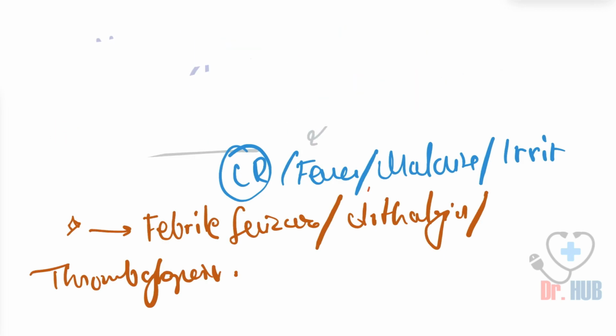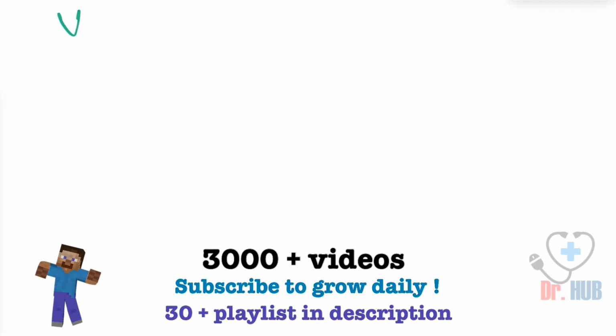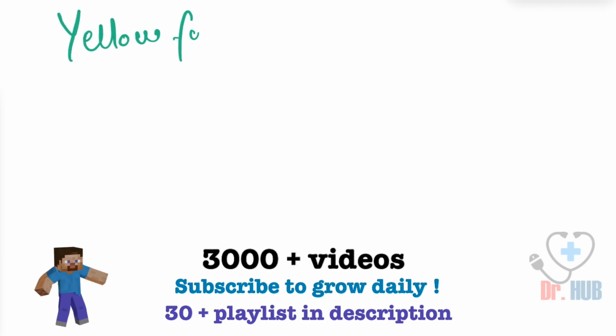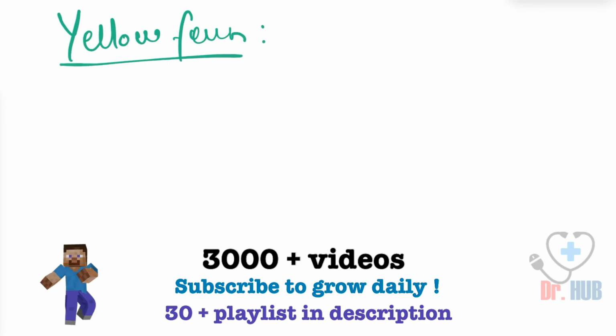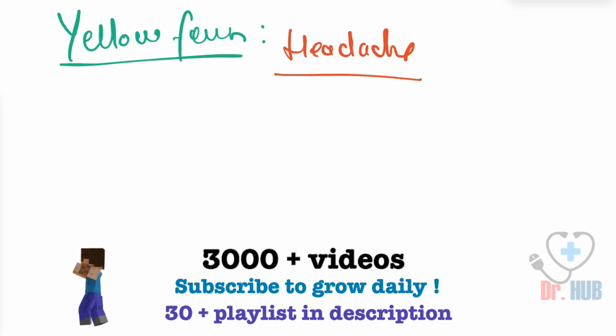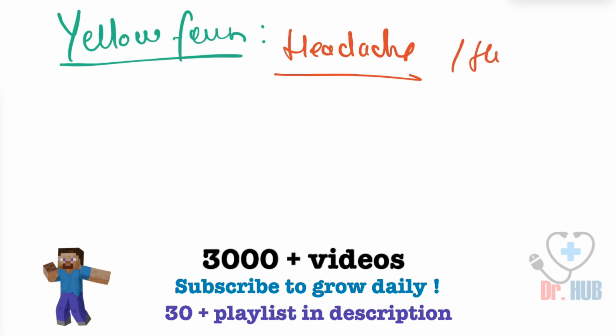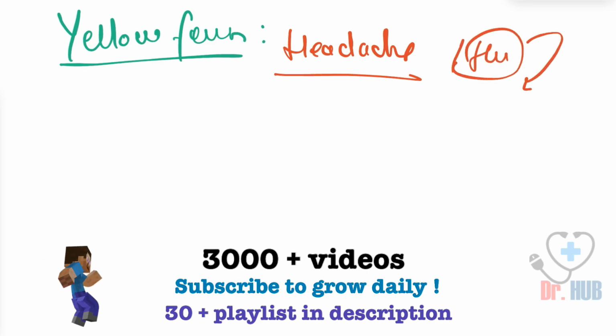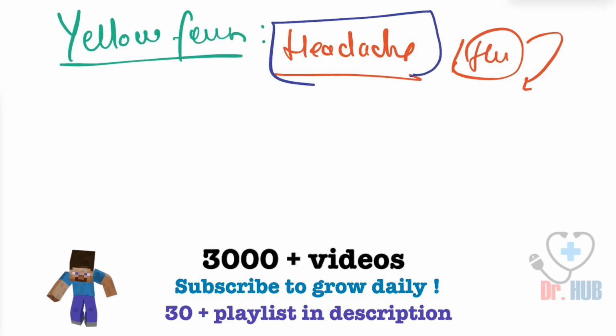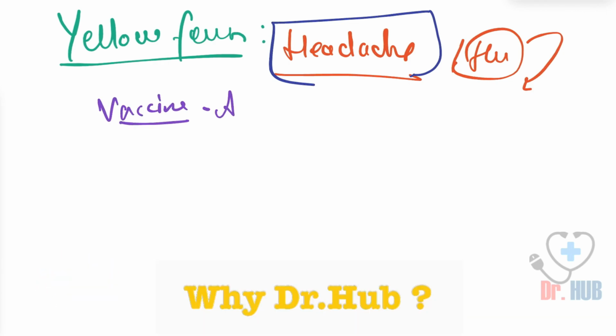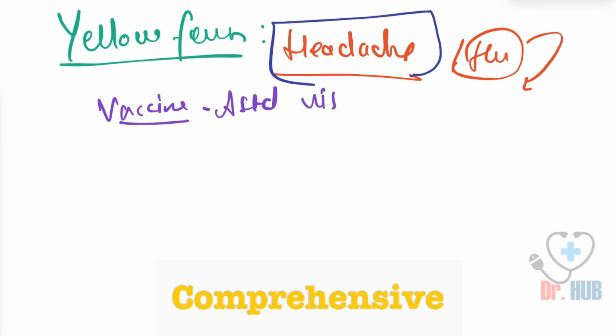Next, we will be looking at yellow fever. In yellow fever, it can lead to headache. Next, there can be flu-associated symptoms, and we look at vaccine-associated viscerotropic disease.